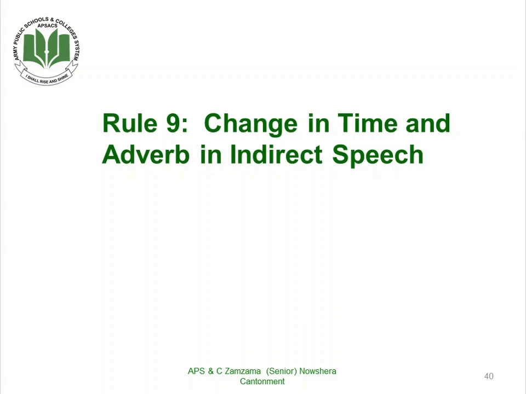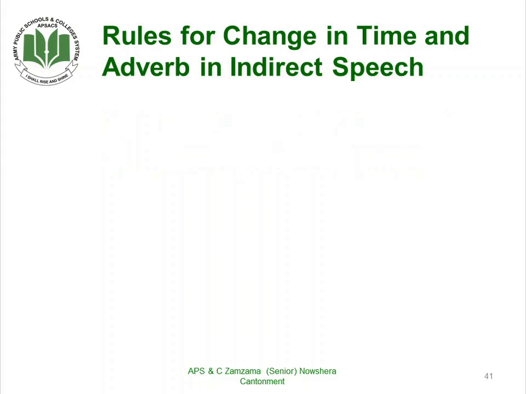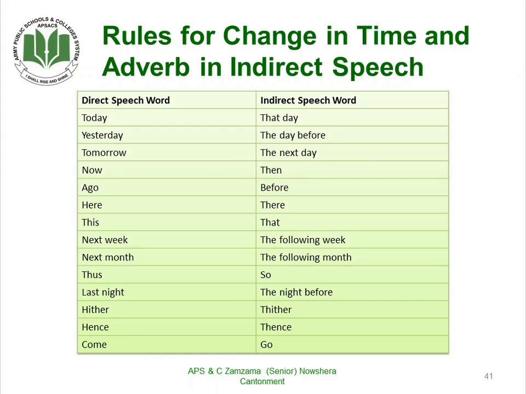Now rule number 9, that is something very important: the change in time and place adverbs in indirect speech. Now, rules for change in time and adverbs in indirect speech. Here, if you see, there are some examples of the time and place adverbs that change from direct to indirect speech.